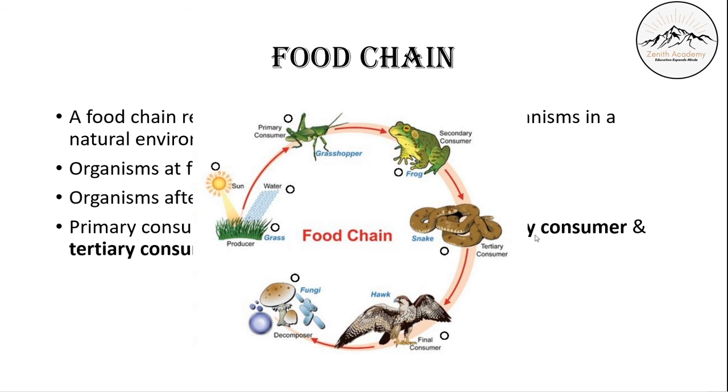So there's another step here. Maybe after the eagle dies, it is consumed by scavengers. Then after the scavengers are also done eating the flesh, then come the decomposers. What the decomposers will do, they will break down the dead body into small tiny materials, and they will decompose it completely. And then after decomposing, the food will go back to soil, and on soil, the producers will grow. So, this is basically a food cycle.